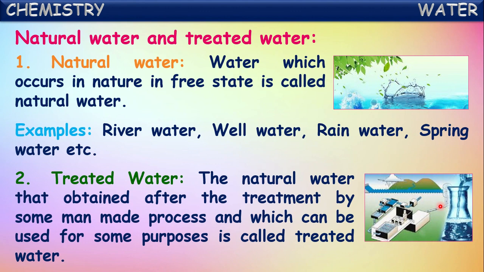Water before use in different purposes will be treated with certain processes to remove unwanted materials present in it. Naturally existing water is called natural water. Water collected from natural bodies and put through certain purification methods for usage in different purposes is called treated water.